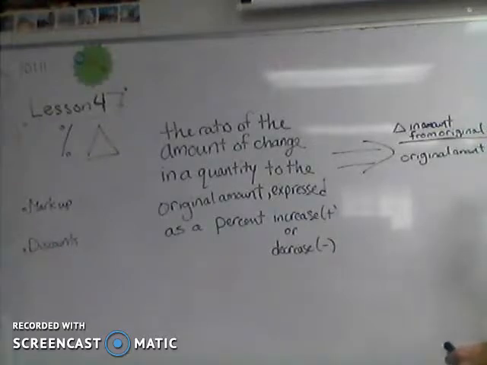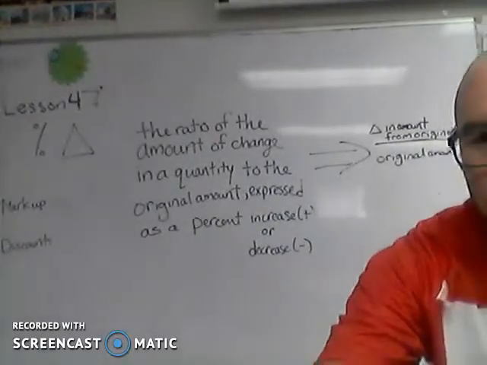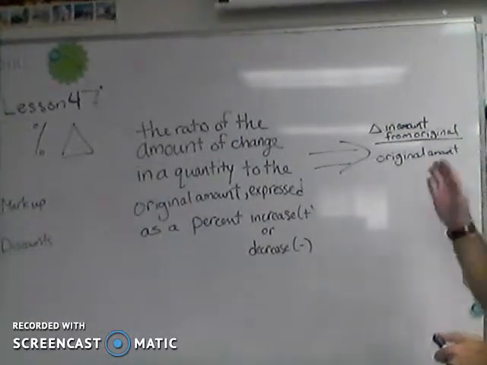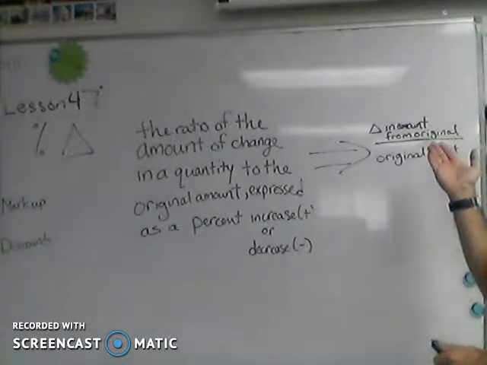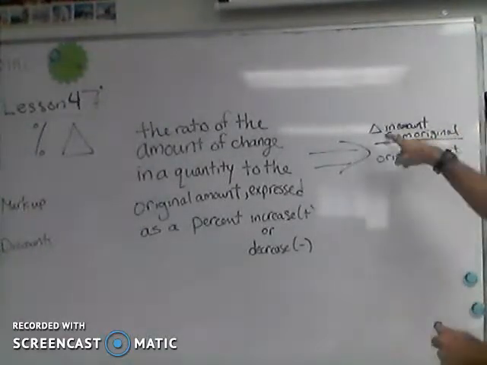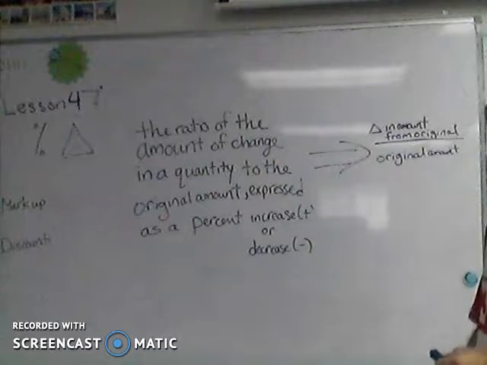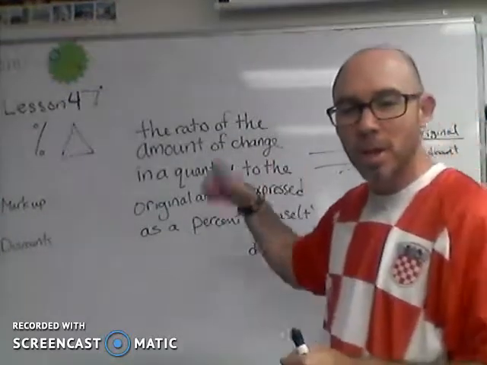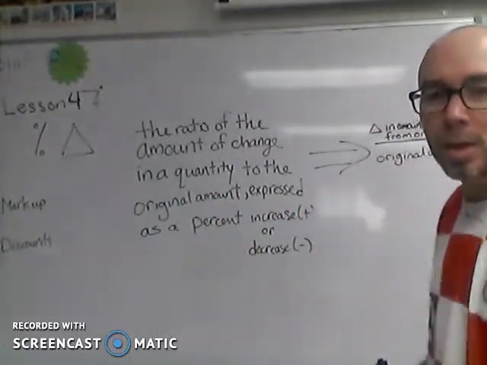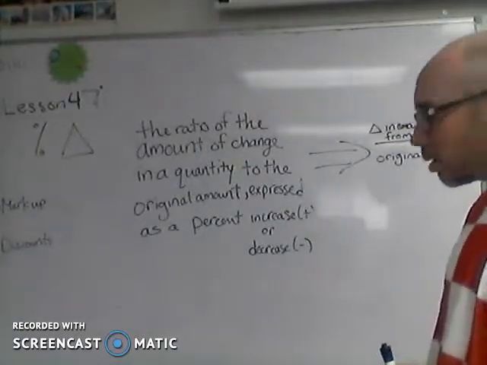The easiest way to do it, let's get this over here. Here we go. The easiest way to do it is just to throw this into a division problem. How much did the amount change from the original? Did it go up a certain amount or did it go down a certain amount? And then we're going to compare that to the original amount.